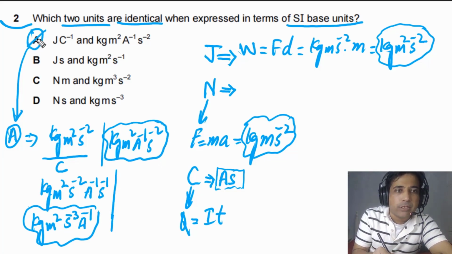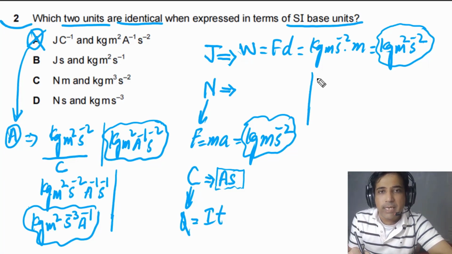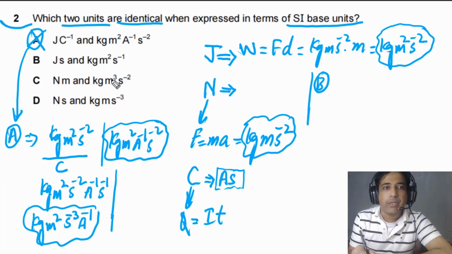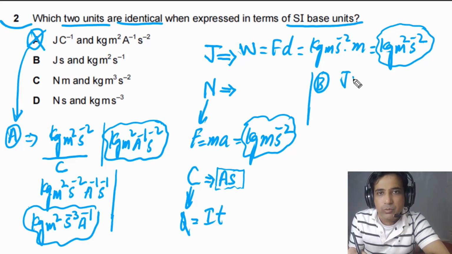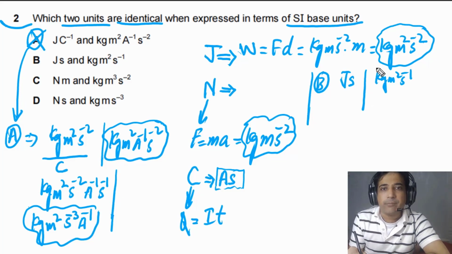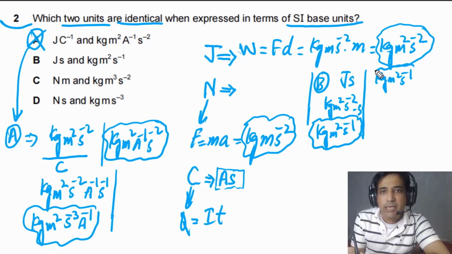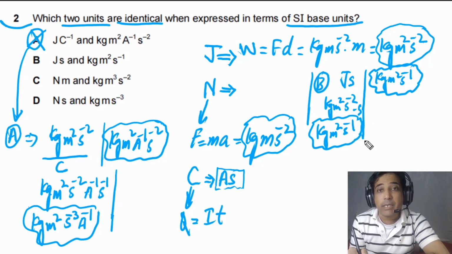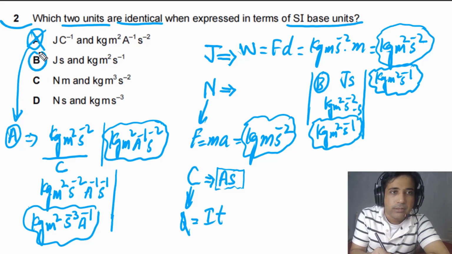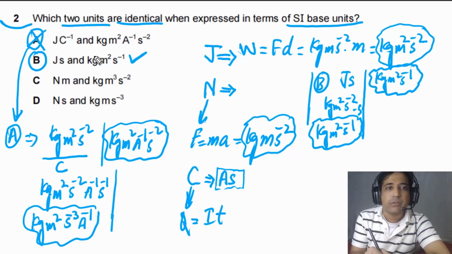Now we can go to the second option. For option B, we have joule second. On the other side, we can write kg meter squared per second. For joules, we understand joule is equal to kg meter squared per second squared multiplied by second. Now if we simplify, we will get kg meter squared per second. If you look at these SI base units on the right side, these two are identical. So our answer for this one is B. So B is the correct option. You can also check C and D, they will not be identical. So the answer for this one is B.